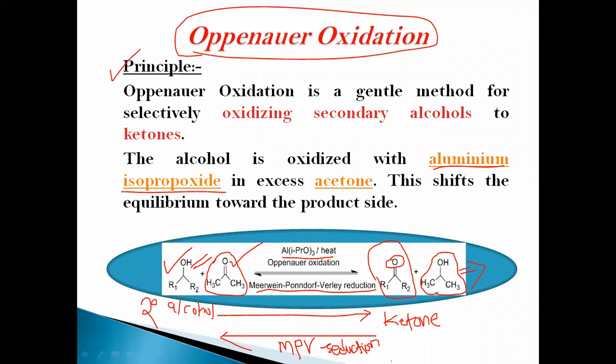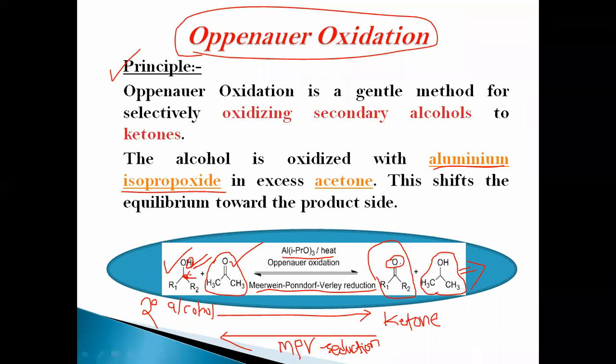So this is the basic principle related to the Oppenauer oxidation reaction. Here oxidation means removal of two hydrogens from secondary alcohol, this hydrogen and the hydrogen from this carbon, to make the carbon double bonded with oxygen and form the ketone. This type of oxidation is the Oppenauer oxidation reaction in the presence of aluminum isopropoxide in acetone.